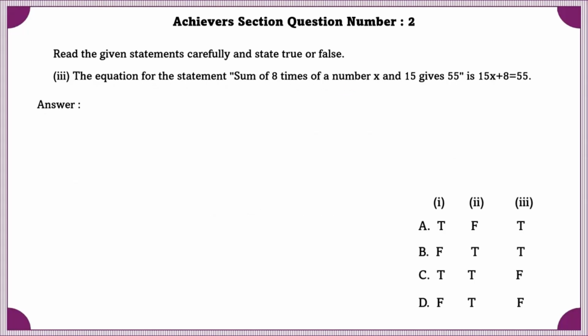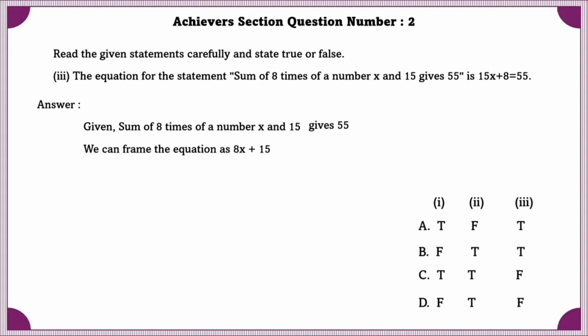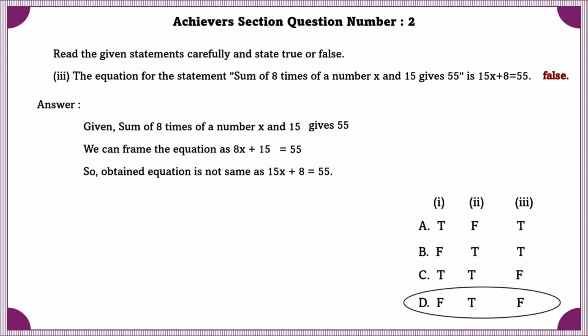Third statement. The equation for the statement sum of 8 times of a number x and 15 gives 55 is 15x plus 8 is equal to 55. Given sum of 8 times of a number and 15 gives 55. And we can write this as 8x plus 15 is equal to 55. So the obtained equation is not the same as 15x plus 8, which is equal to 55. So the third statement is false.